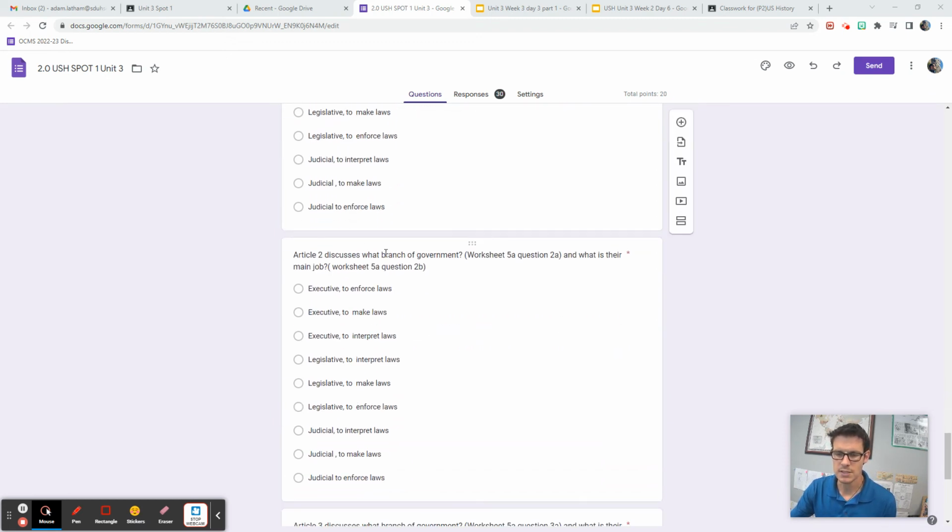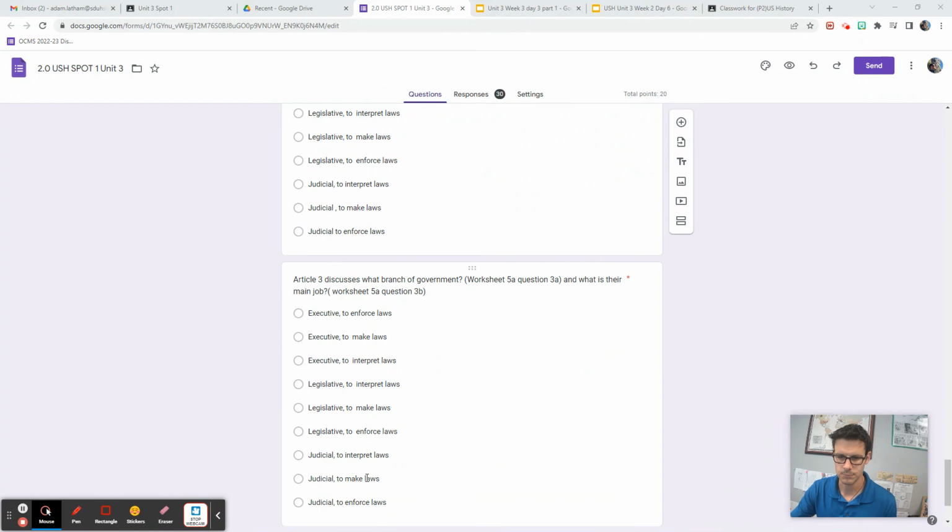Article 2 discusses what branch of government, Worksheet 5A, Question 2A, and what is their main job. Executive to enforce laws, executive to make laws, executive to interpret laws, legislative to interpret laws, legislative to make laws, legislative to enforce laws, judicial to interpret laws, judicial to make laws, judicial to enforce laws.